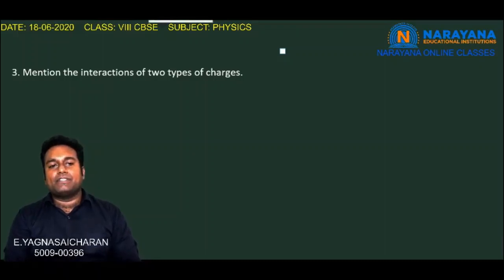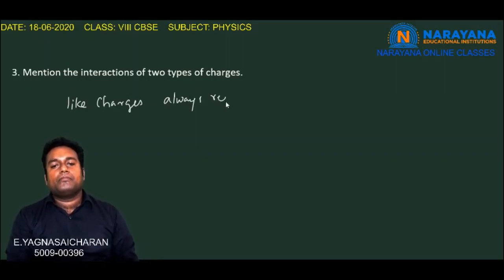Let us see the third question. Mention the interaction of two types of charges. So the question is, once again, mention the interactions of two types of charges. The interactions of two types of charges are: like charges always repel each other, whereas unlike charges attract each other.